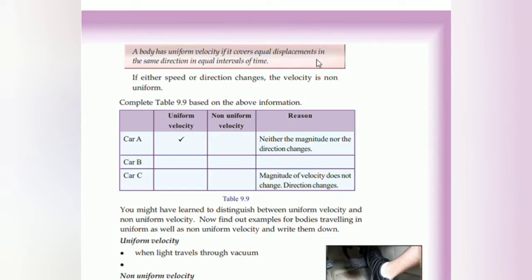A body has uniform velocity only if it covers equal displacement in the same direction in equal intervals of time.